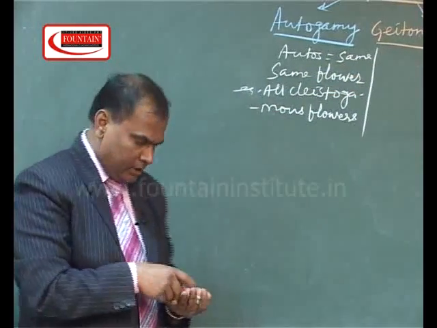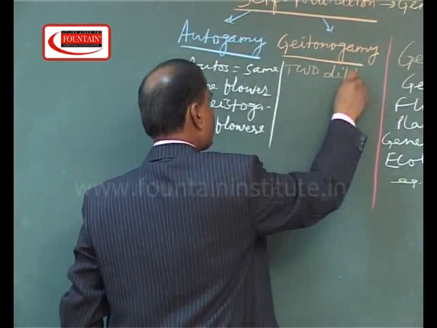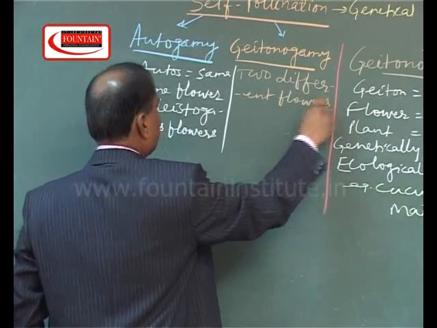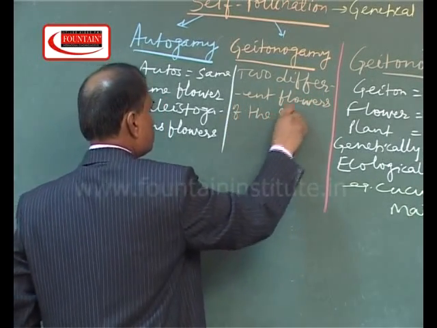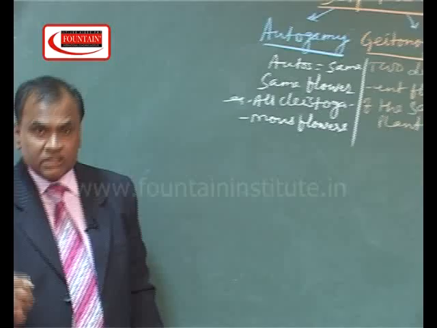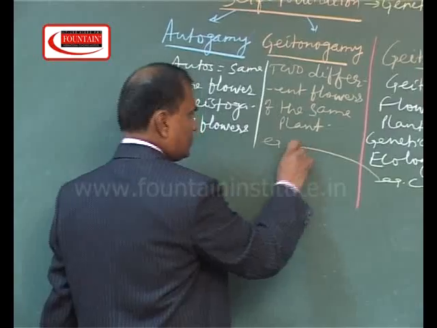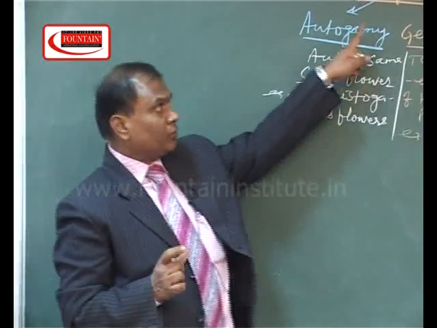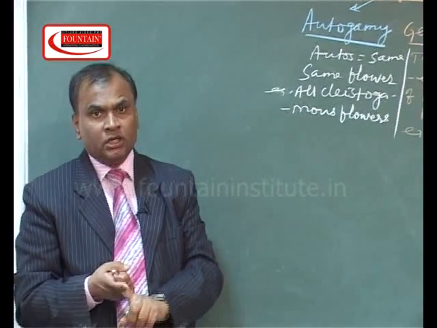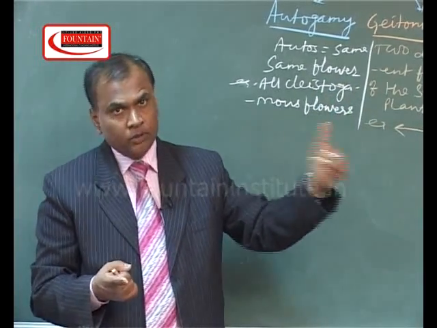But in Geitonogamy, there are two different flowers of the same plant. It means during pollination the flower will change, but the plant will be the same. So on the basis of genetical classification, Geitonogamy is self-pollination, but on the basis of ecological classification, Geitonogamy is cross-pollination.